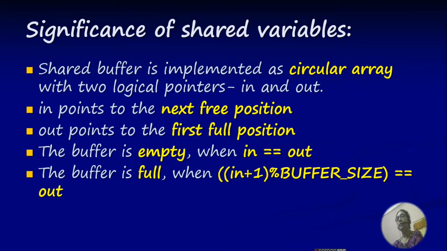Now, regarding the significance of different shared variables. Shared buffer is implemented as circular array with two logical pointers in and out. In points to the next free position, out points to the first full position. The buffer is empty when in equal to out. The buffer is full when (in + 1) % buffer size equal to out, because the shared buffer is implemented as circular array. Those students who have completed data structure as their subject in one of their previous semesters, I think circular array implementation is clear to them.